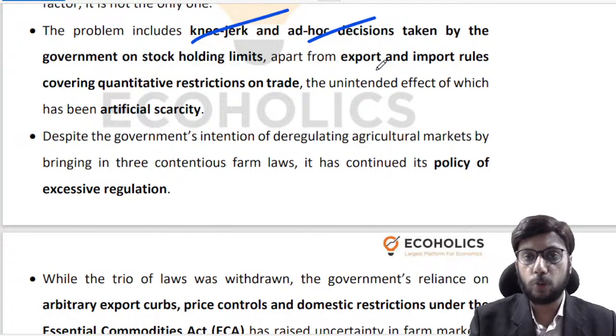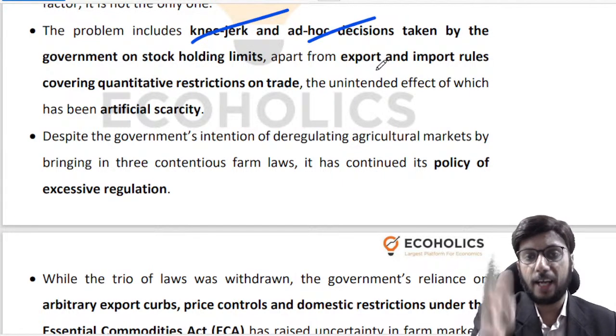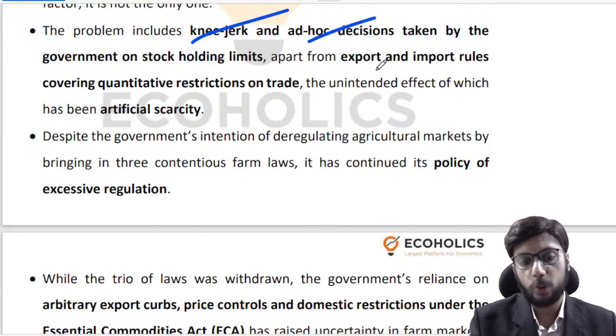So what am I trying to do? I am trying to scare you. I am trying to tell you that, look boss, if you don't offload your holdings into the market, I am going to penalize you heavily. I may impose a monetary penalty upon you. I may put you into jail, etc. That is the kind of message that I'm sending out to you, right?